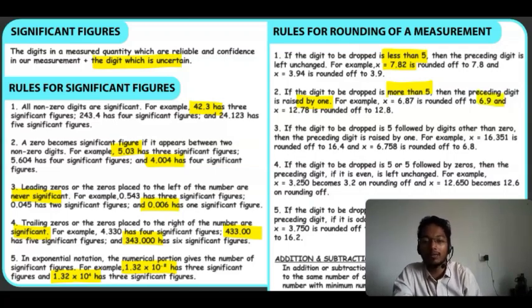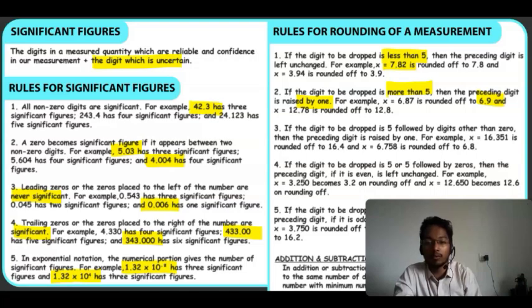Okay. Then if the digit to be dropped is 5 followed by a digit other than 0, then the preceding digit is raised by 1. For example, 6.351. If it is rounded off, here 5 is a digit which is more than or equal to 5, so the preceding digit will be changed.